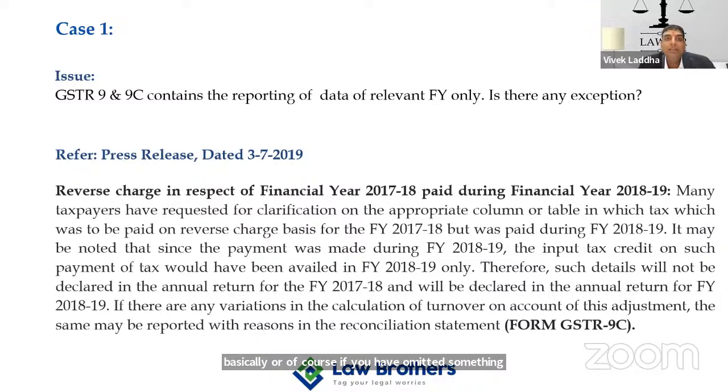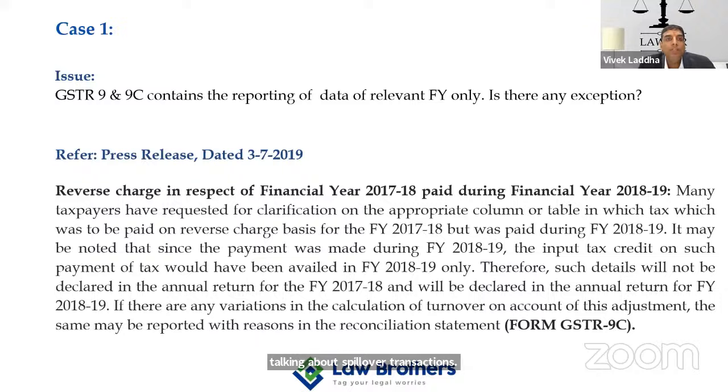But the point here is whether GSTR 9 and 9C contain the reporting of the relevant financial year data. Means if you are talking about 22-23, and if something is there of 21-22, whether it is also required to be reported. So I am not talking about spillover transactions.